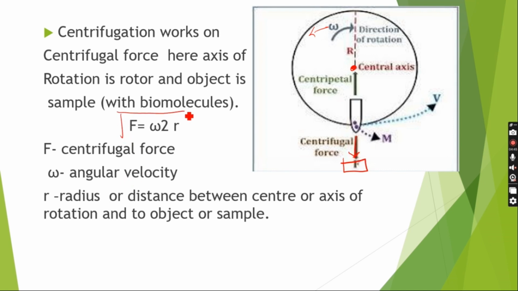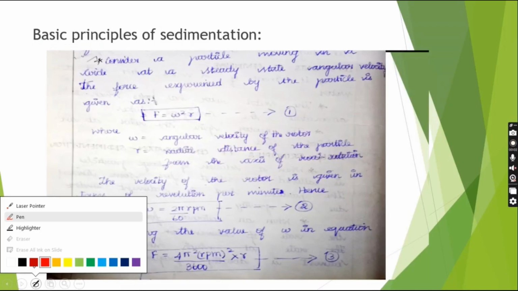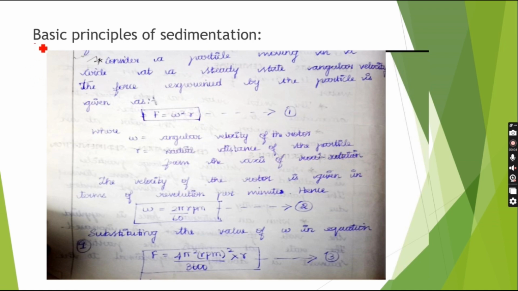This angular velocity, which causes sedimentation of biomolecules, that is centrifugal force, is depicted by the formula F equals omega square r, where omega is the angular velocity and r is the radius or distance from the center. So the basic principle of sedimentation depends on the gravitational force and another, the centrifugal force.